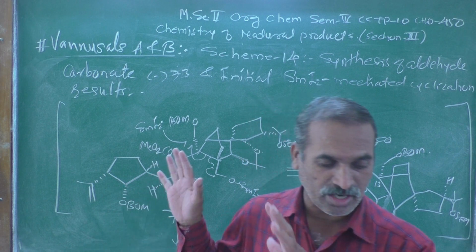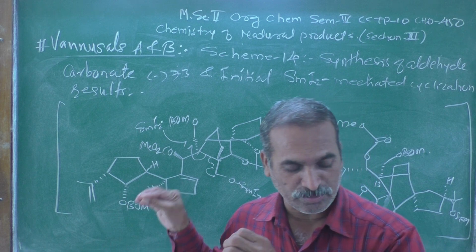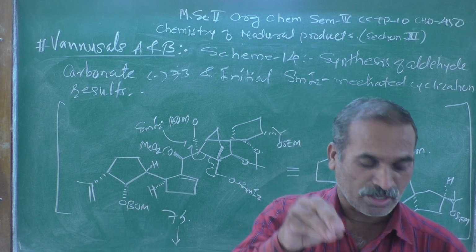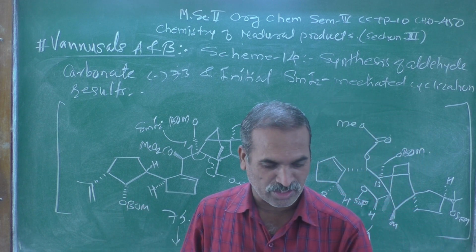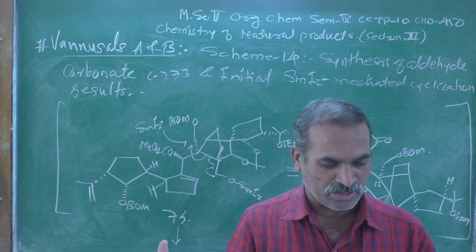We started the synthesis beginning from compound number minus 24 and minus 73.